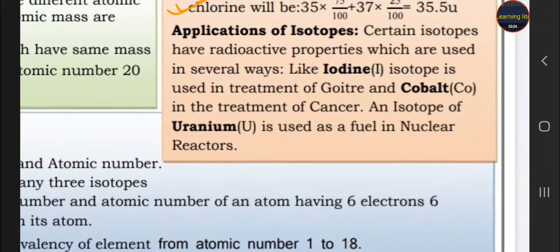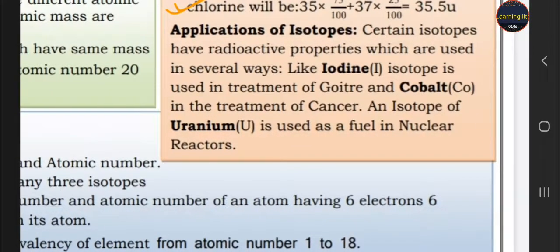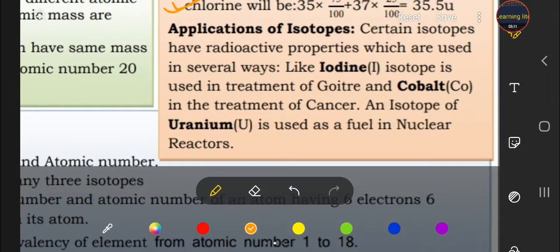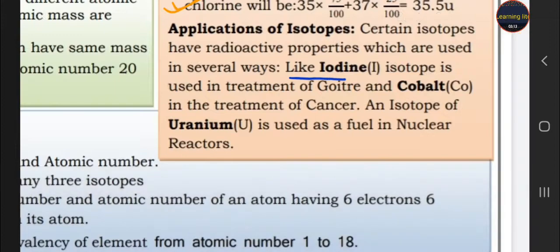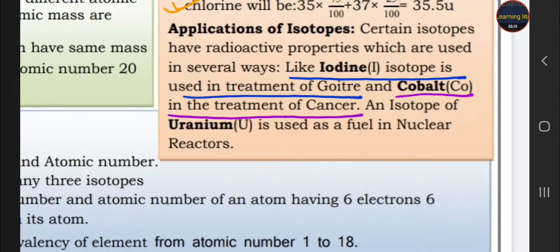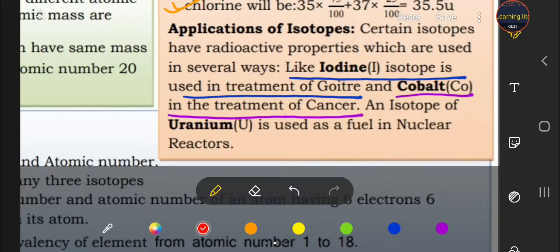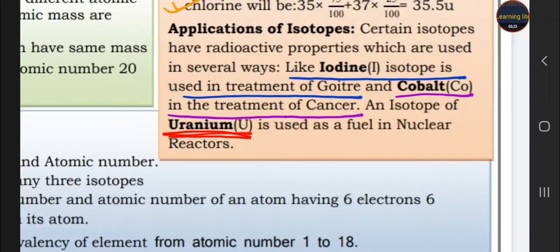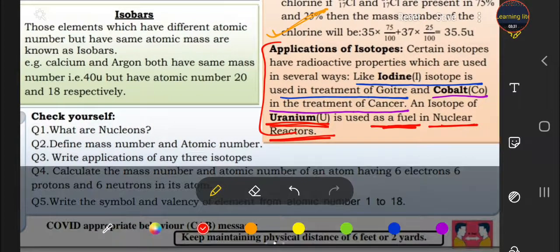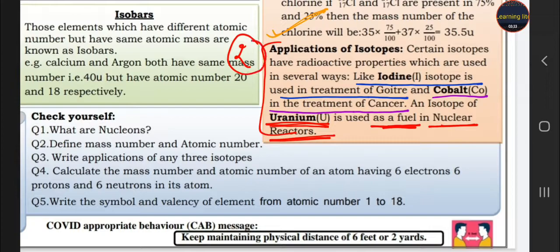What are the applications of isotopes? Isotopes are very useful and their applications are given below. Like iodine. The isotope of iodine is used in the treatment of goiter. What about cobalt? Cobalt is used in the treatment of cancer. And also the isotope of uranium is used as a fuel in nuclear reactors. So these are the applications of isotopes, and this is the answer of your second question. Okay.